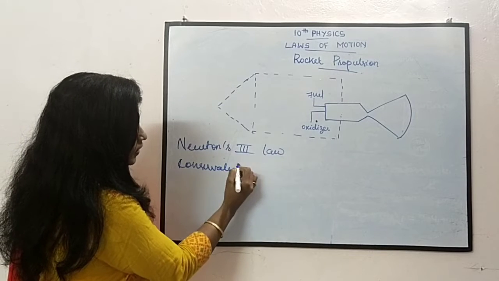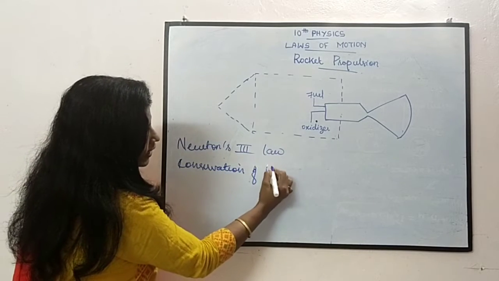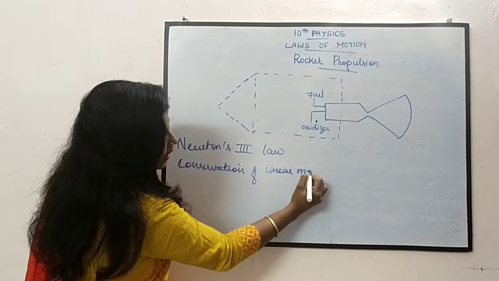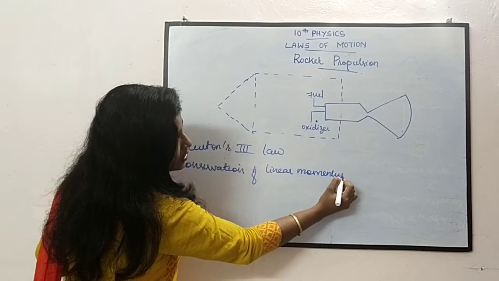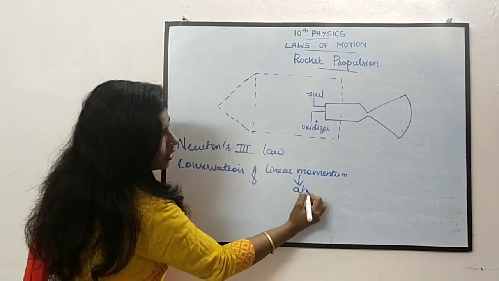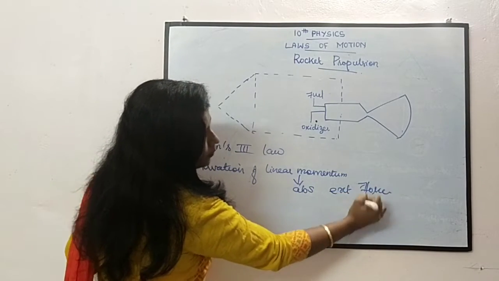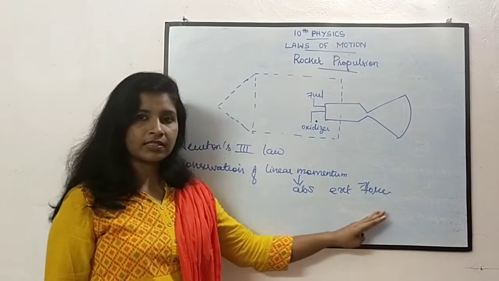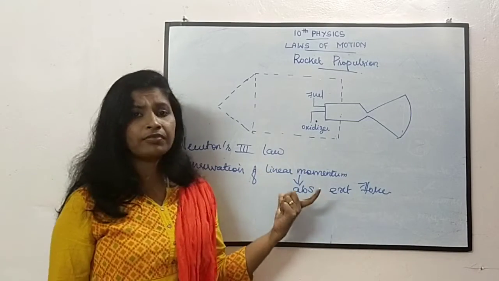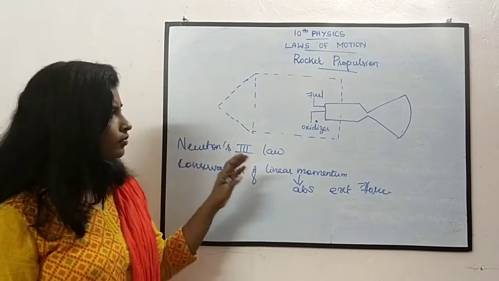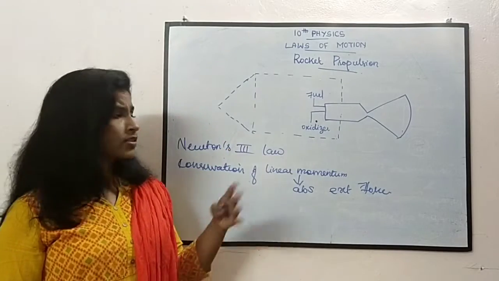Both these properties are there. Linear momentum is conserved if the external force is absent. This is a very important point: when there is absence of external force, conservation of linear momentum occurs.